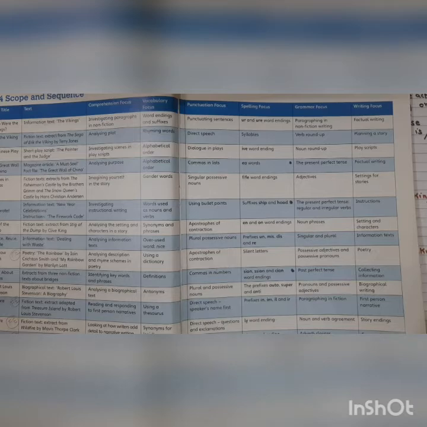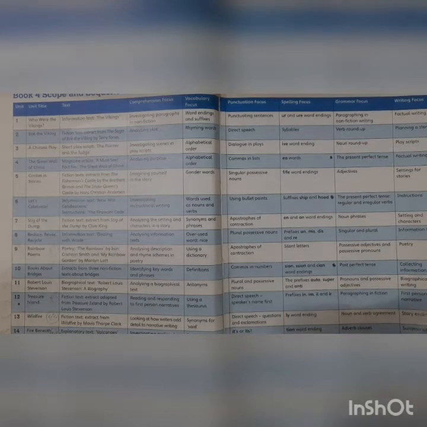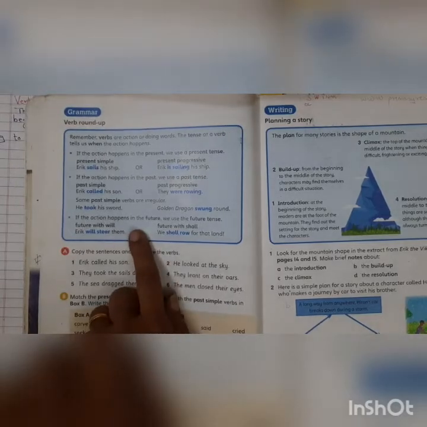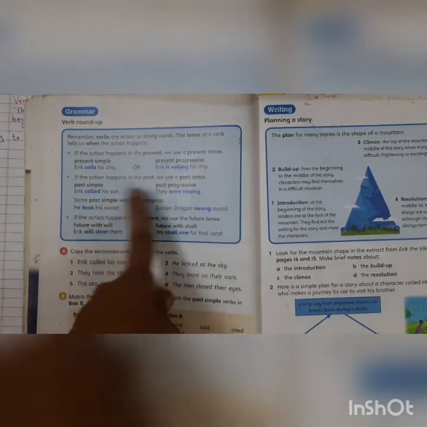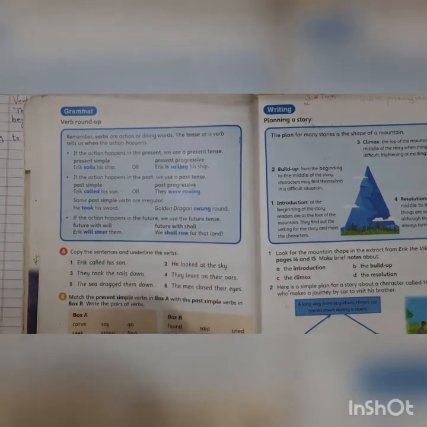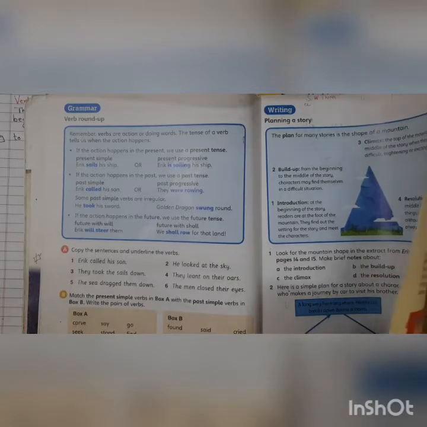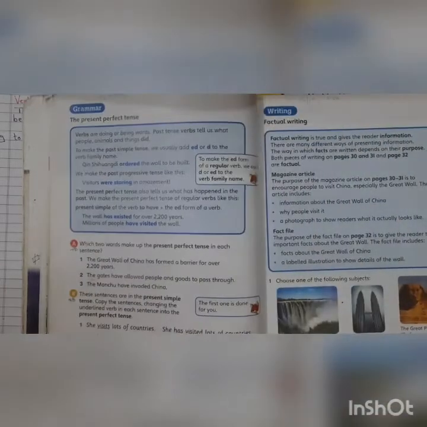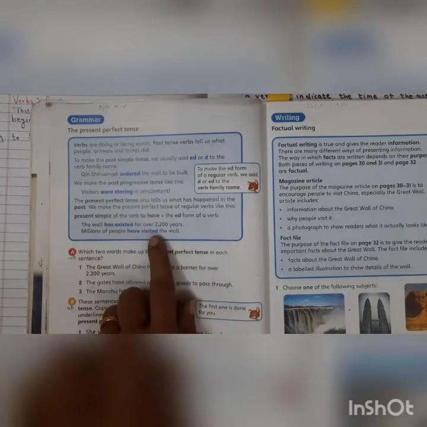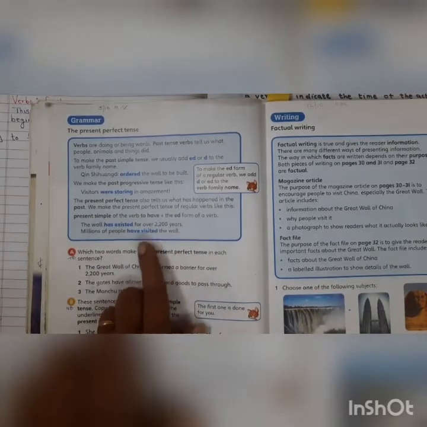Before you start this, children, I would like you to read this. You could pause the video or see it after some time. See page 20, you had this verb roundup. You have all the tenses here with the explanation and the examples. Then you move to page 36, it's there in your index also. There, you have the information box explaining what the present perfect tense is.